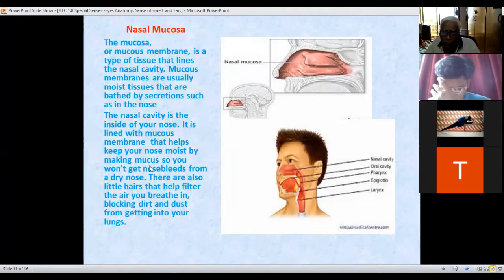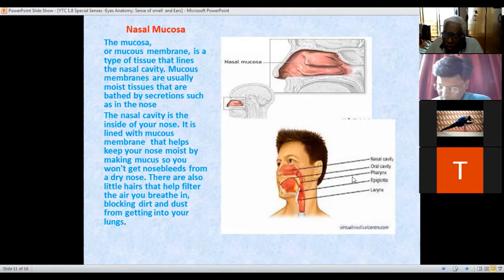Nasal mucosa. This is also a specific topic which has been asked. What is mucosa? Mucosa, or mucous membrane, is a type of tissue that lines the nasal cavity. This is the nasal cavity, the inside of the nose.